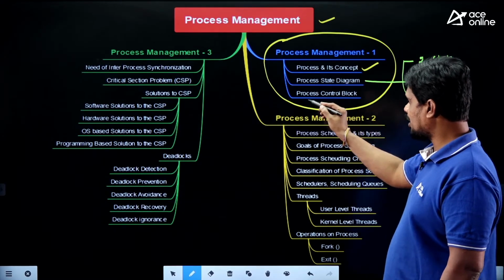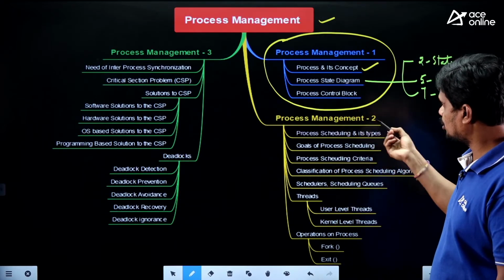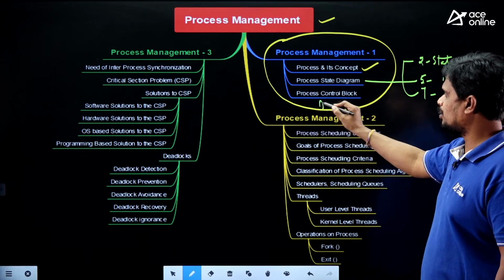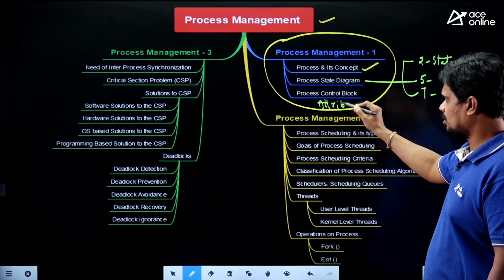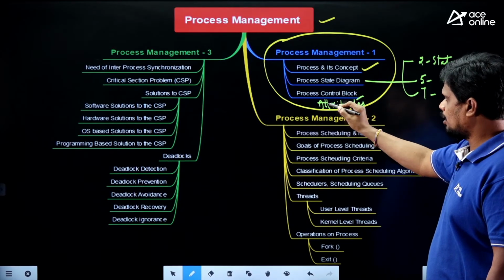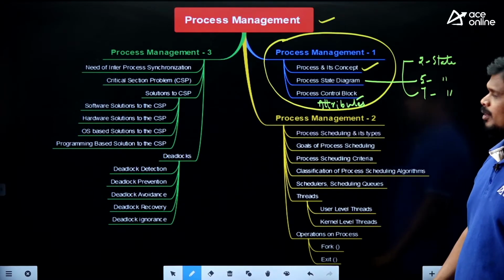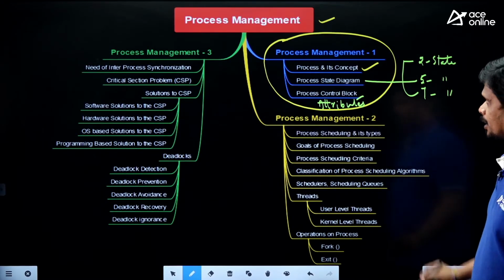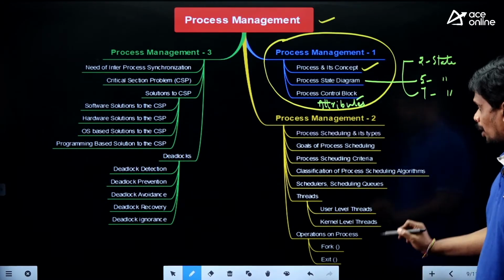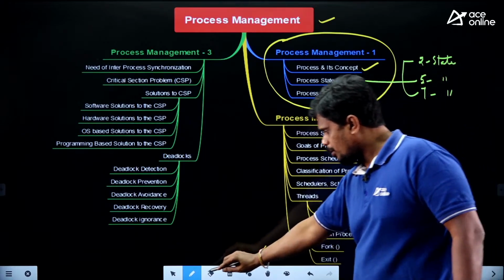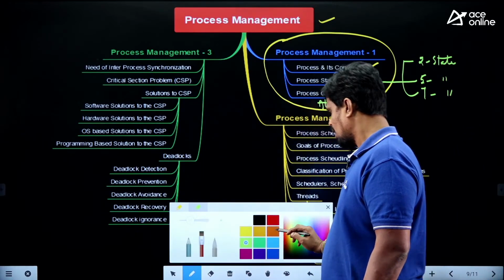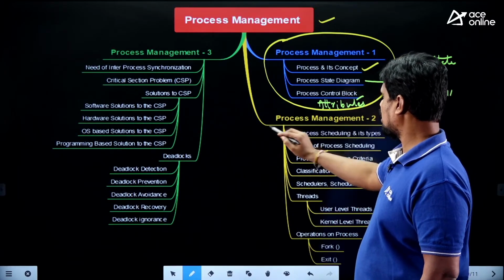Next, coming to the process control block, where we can discuss the attributes of a process. So these are the things concerned with process management part 1. Then process management part 2, these are the topics we have from process management part 2.